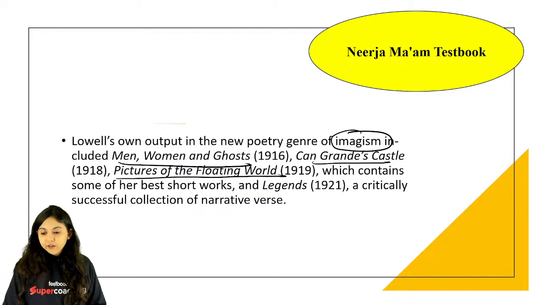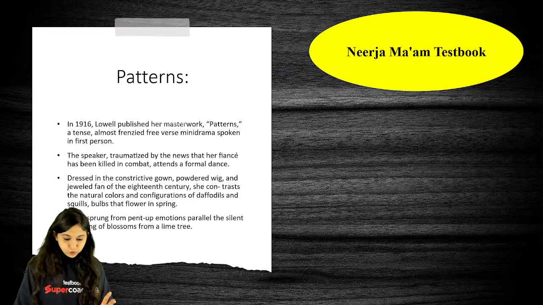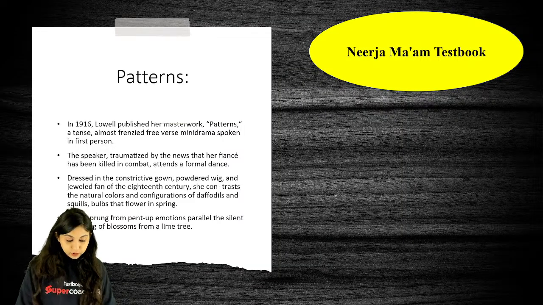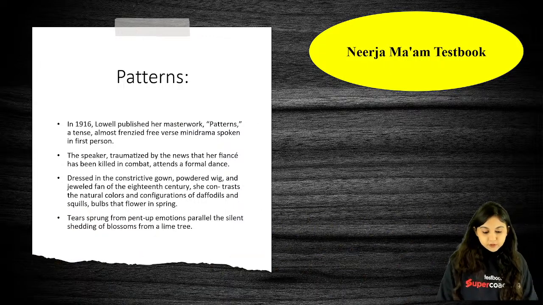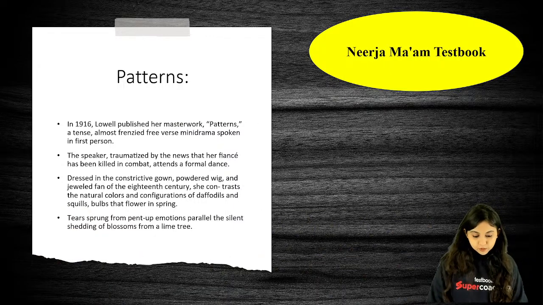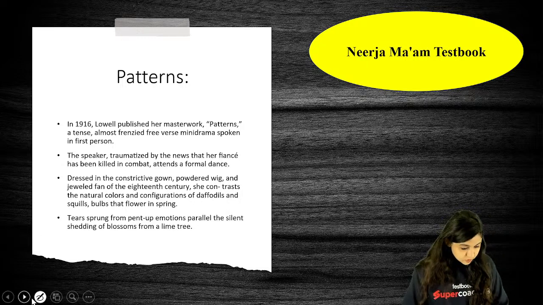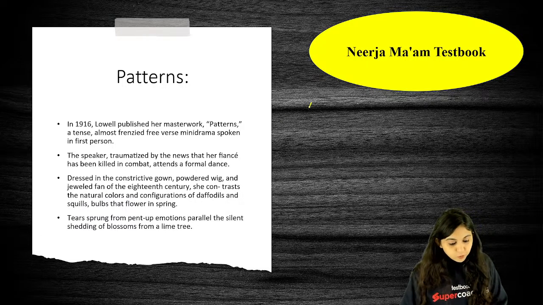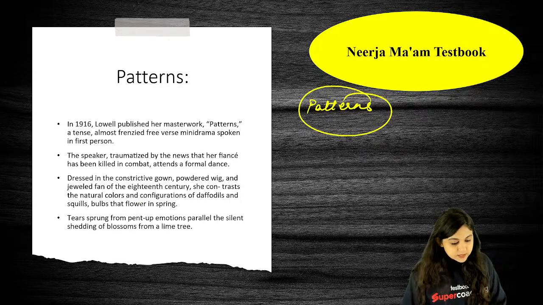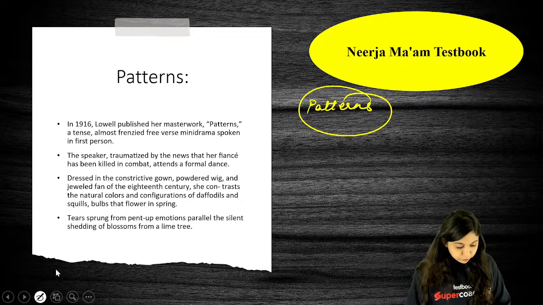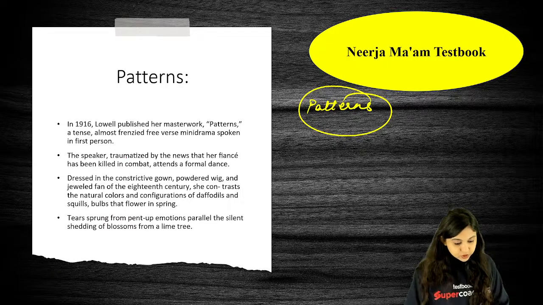But over here today we will be focusing on two works of Annie Lowell. One of the works that we have is called Patterns. Patterns is one of the works that Annie Lowell comes up with. Now when we are talking about Patterns, what is happening in it? Of course, the concise style of writing has already been said.